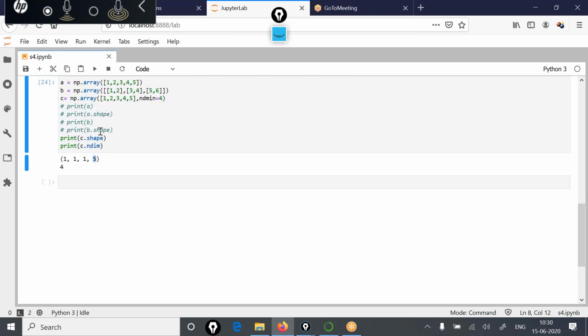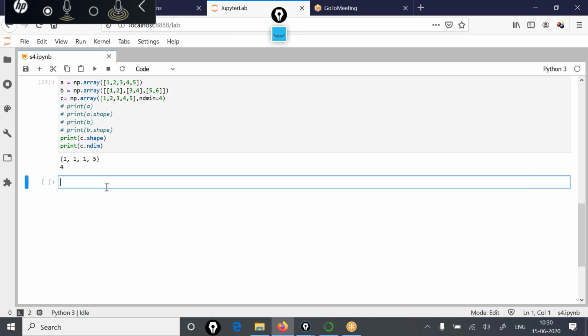So this is the meaning of the shape attribute and the ndim attribute. Shape gives you the shape of your array in the form of rows and columns if it is a 2-dimensional matrix, or A cross B cross C if it's a 3-dimensional entity. And ndim gives you a single number representing the total number of dimensions of your array.